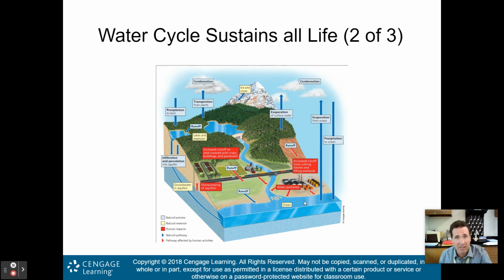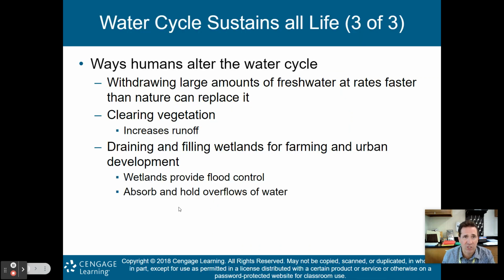But all in all here, you guys know this cycle. Definitely understand the hydrologic cycle. Again, the water cycle sustains all life. Ways humans alter the water cycle: we just spoke about it a little bit, withdrawing large amounts of fresh water at rates faster than nature can replace it. Clearing vegetation, which increases runoff and decreases the nutrients as the soil gets washed off. And the draining and filling of wetlands for farming and urban development.